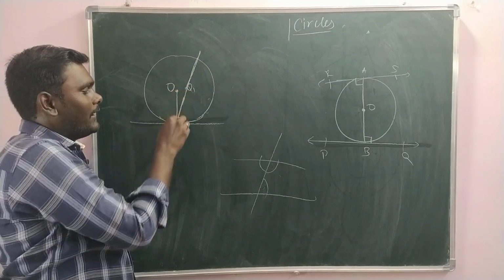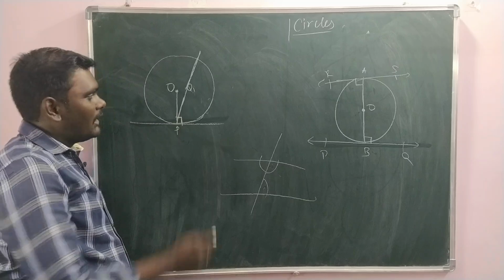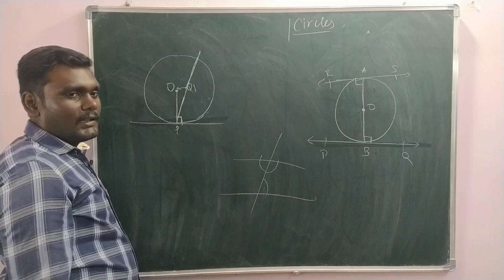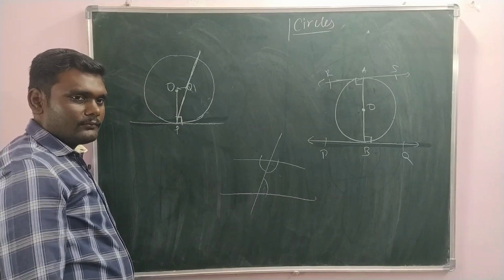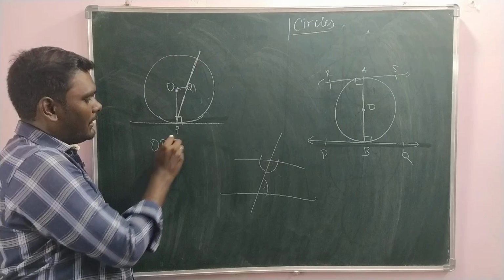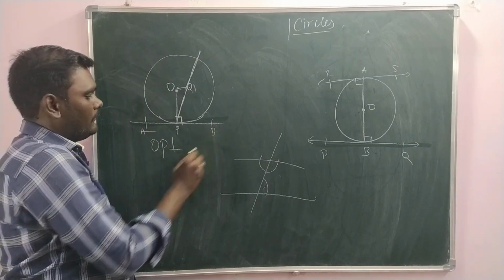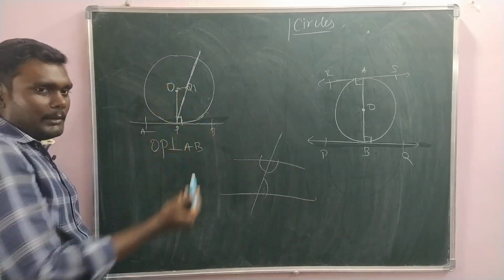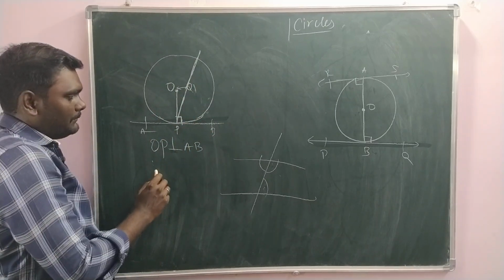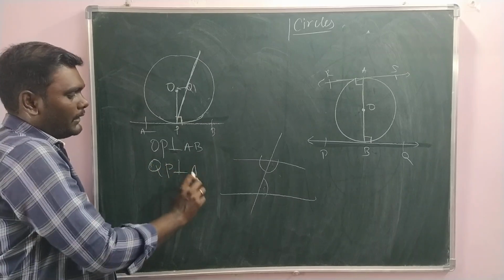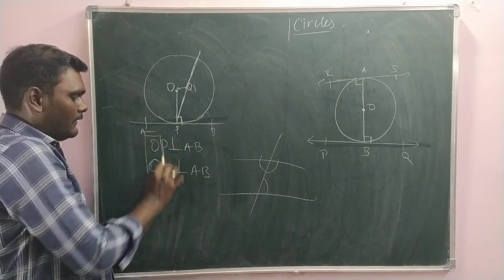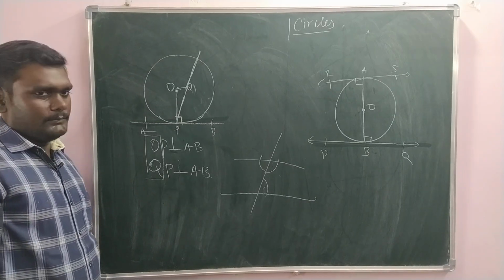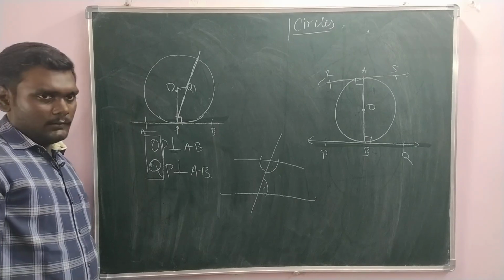As we know, this radius is perpendicular to the tangent. If you draw another perpendicular also, this Q will be merging with O. Is it or not? Already we have OP perpendicular to AB. Suppose we decide that it is not passing through the center, it passes through some other point. Then automatically QP is perpendicular to AB. Then what it means? This OQ coincide each other. Then only it is possible. That is all.